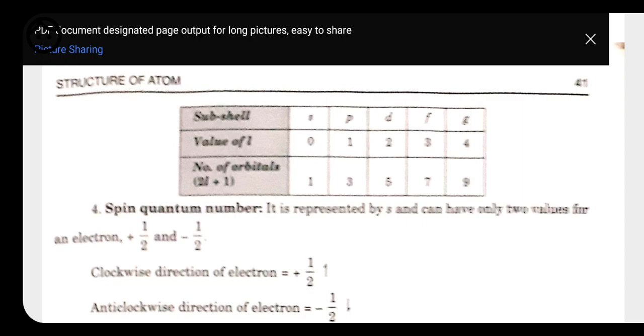So I hope you all understood all the quantum numbers. If you have any difficulty, then in the next class I will make it clear with my notes, because everything is not written in this book. Many of the things are written very briefly, and I think you will not understand all these things. That's why I will give you my personal notes. With the help of these, you can easily get all the points that I taught you now.